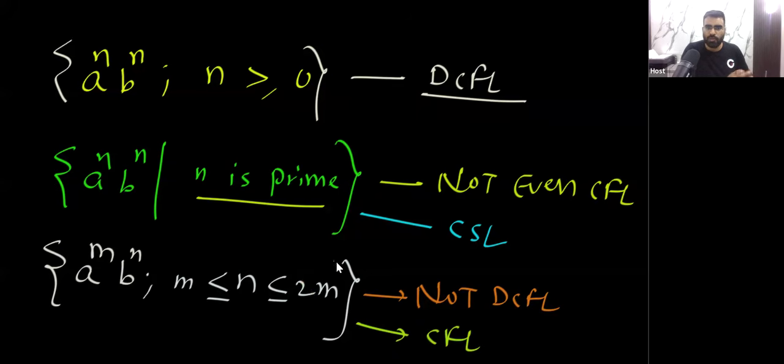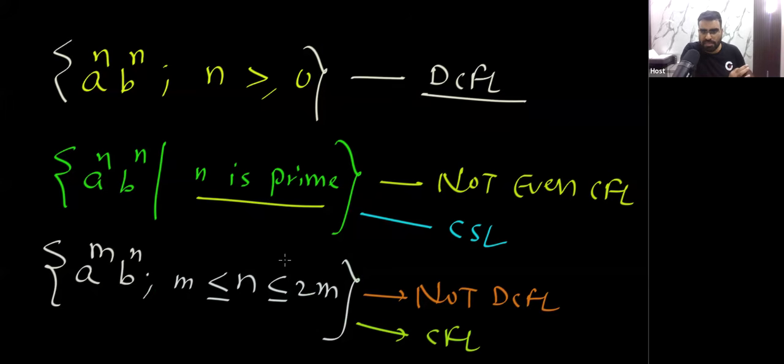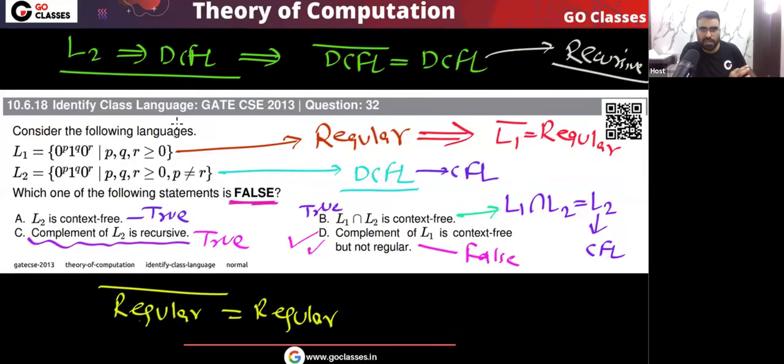Anyway, the point is very simple: we have already seen in our DCFL identification lecture which languages are DCFL and which languages are not DCFL. This language we have already seen in the previous lectures, that this is not DCFL, but this is CFL. So I hope you understood. This is the complete analysis of this GATE 2013 question. Okay, let's move on now.